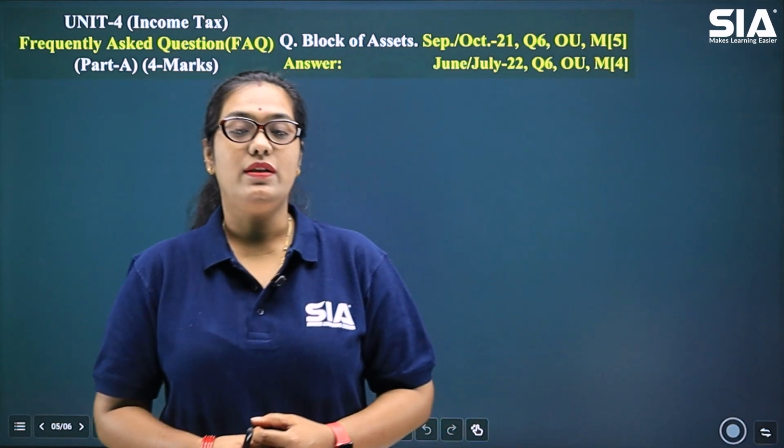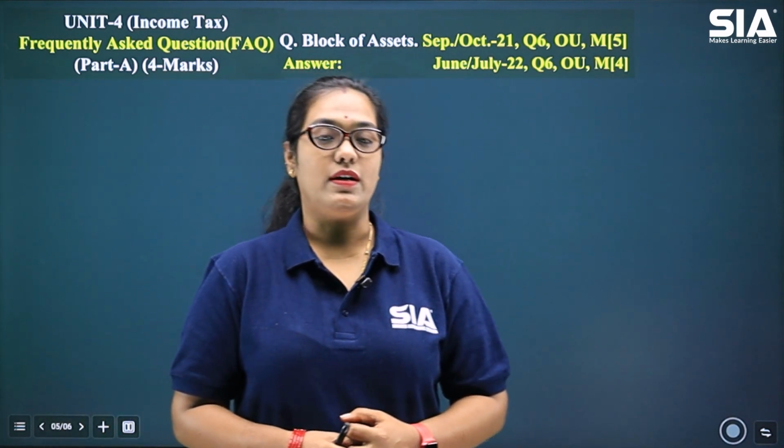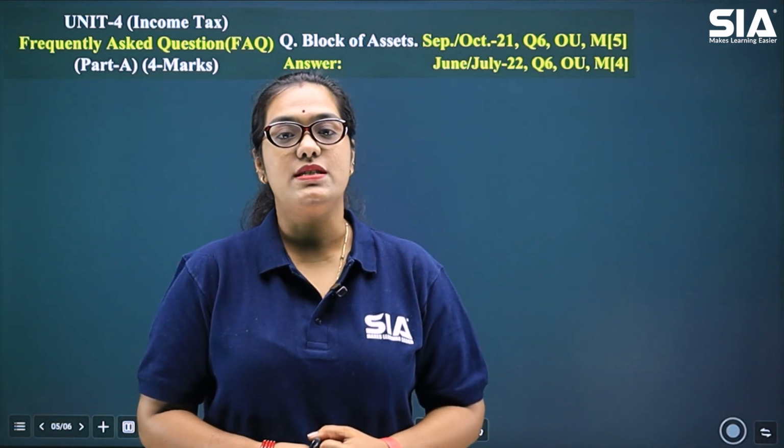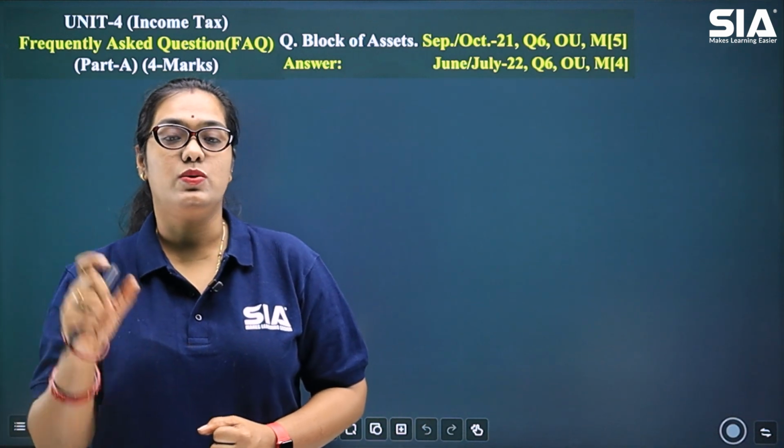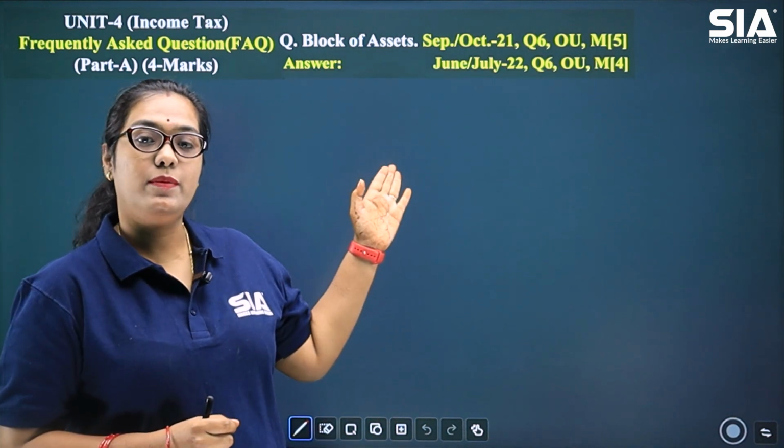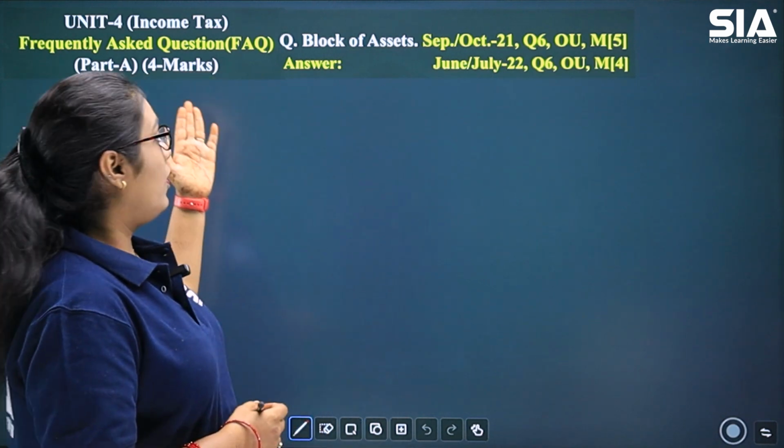Today we are going to deal with Unit 4 of your syllabus of income tax, which is profit and gain from business and profession. Now this chapter has its part B as 12A and 12B, but today we are going to deal with part A, which is block of asset.